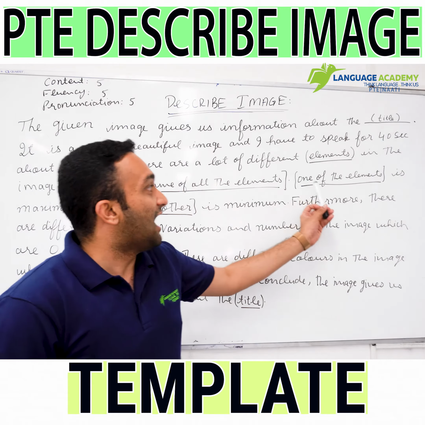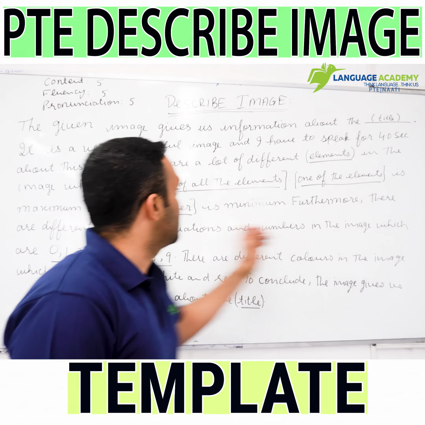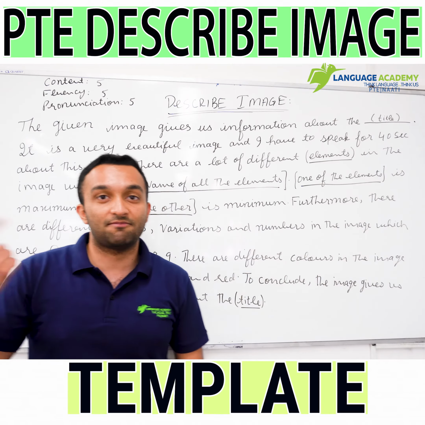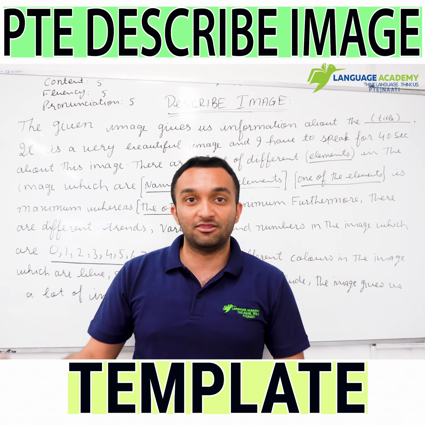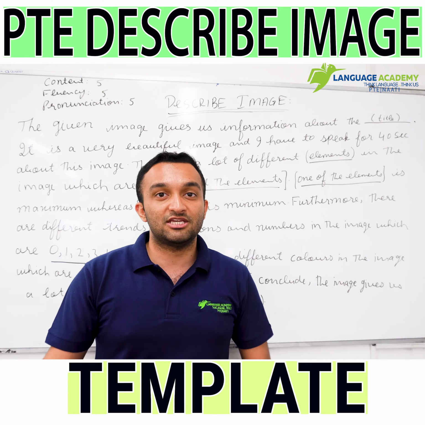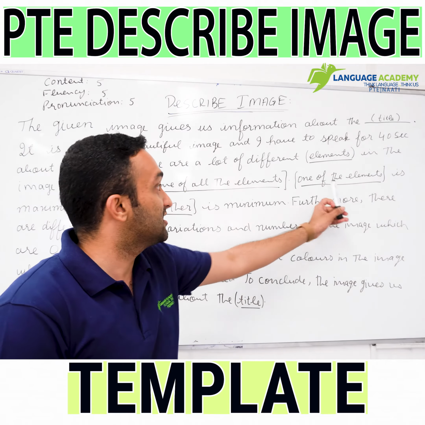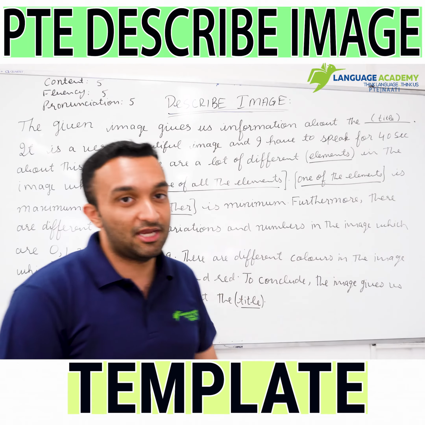Now after that you will say, one of the elements is maximum whereas the other is minimum. Here you are going to name those elements which are maximum and minimum. For example, in your bar graph, USA is maximum and China is minimum. So you will just say, USA is maximum whereas China is minimum.